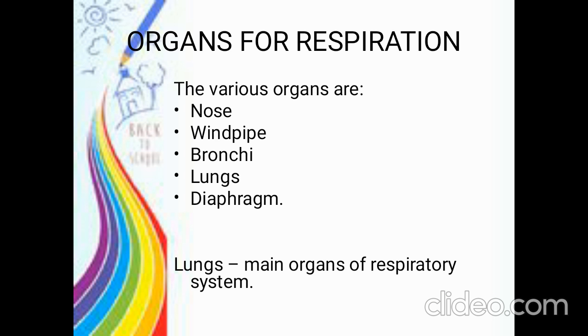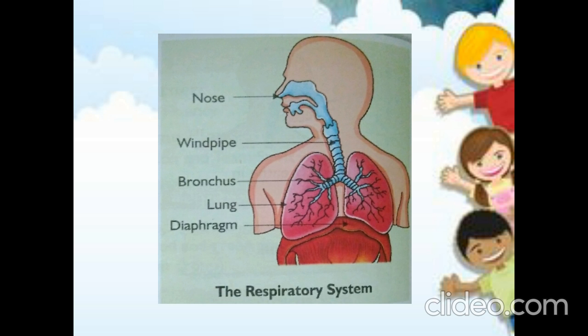Very good children. So what are the organs involved in this respiration process? Yes, nose, windpipe, lungs, bronchi, diaphragm. Of these organs, lungs are considered the most important organ, right? We breathe with the help of the nose, with the openings present in front of the nose. What is the opening name? It is called nostrils. Very good.